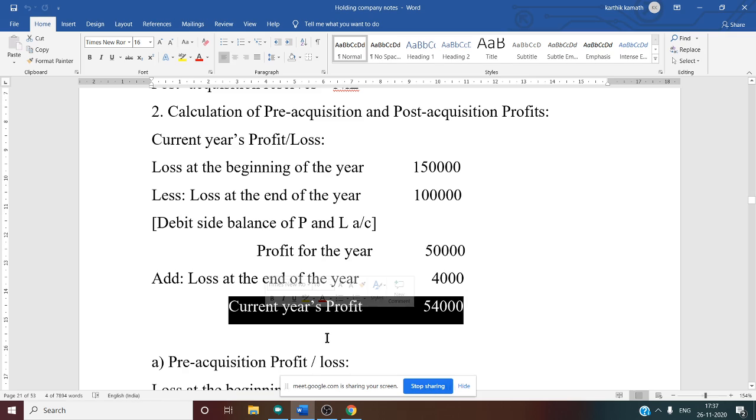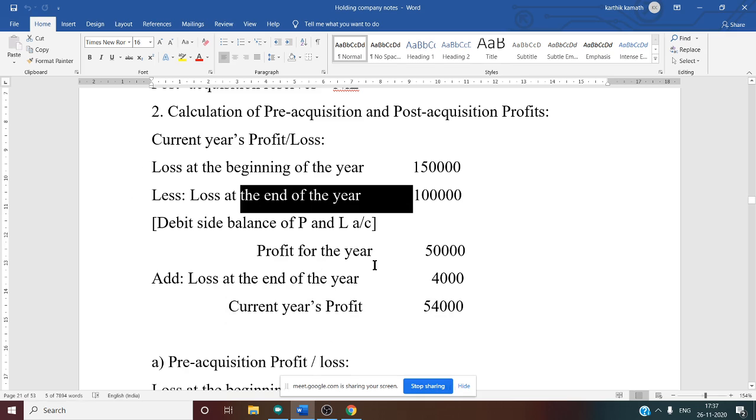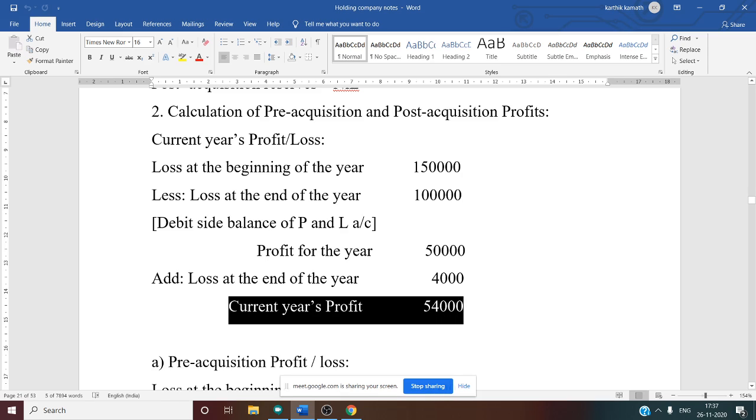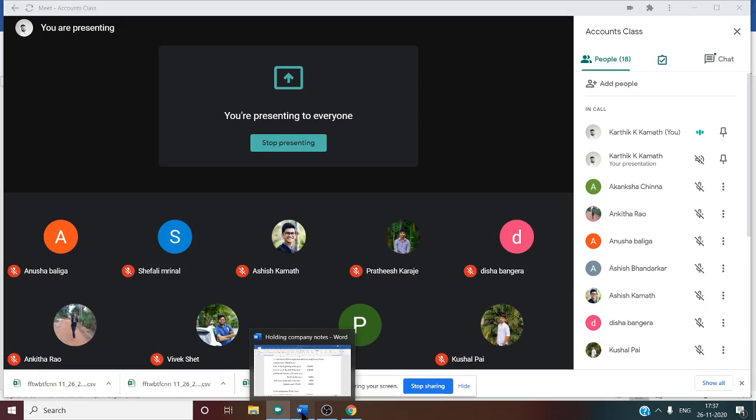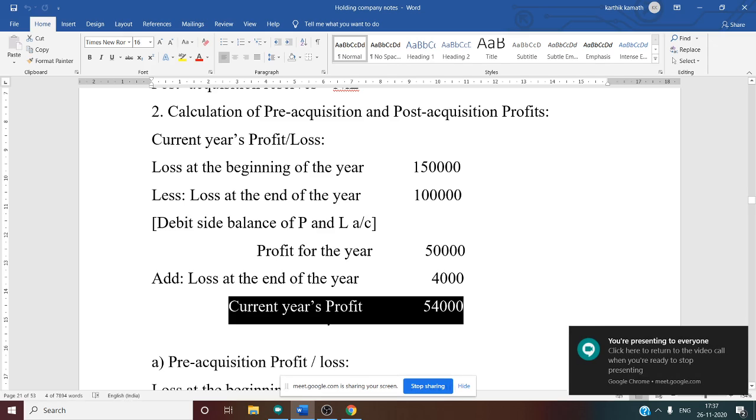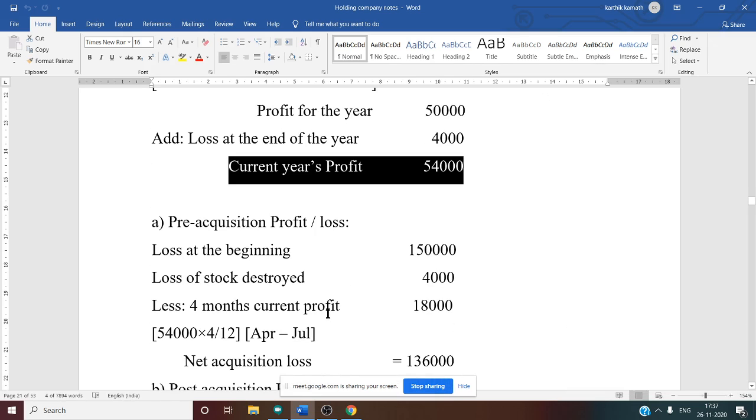So in short, you can say if there is no loss at all at the year end, because of the goods destroyed by fire, you will be getting the profit of 54,000. That is what we have calculated. After calculating current year profit, next we have to calculate either pre-acquisition profit or loss, then post-acquisition profit or loss. In this problem there is a loss mentioned, so of course your final answer, the pre-acquisition loss, you will get. You won't get profit, you will get the loss.